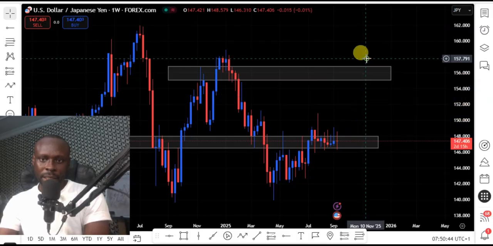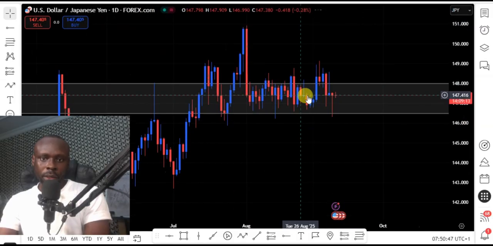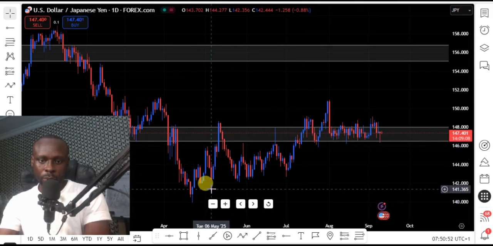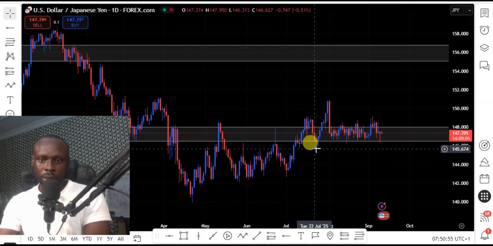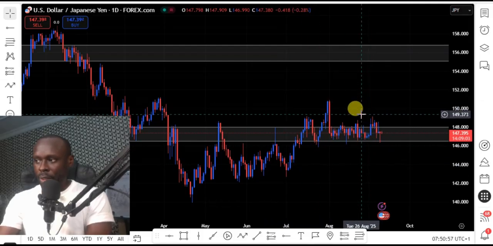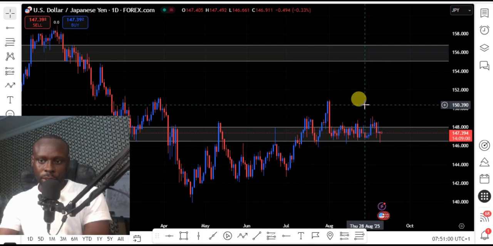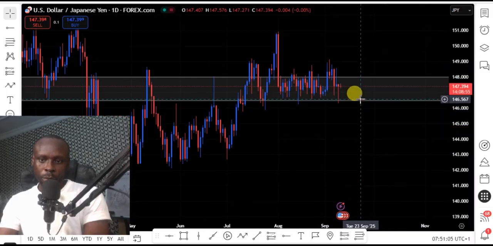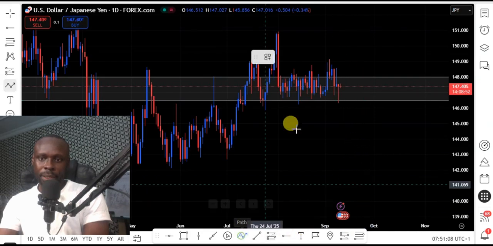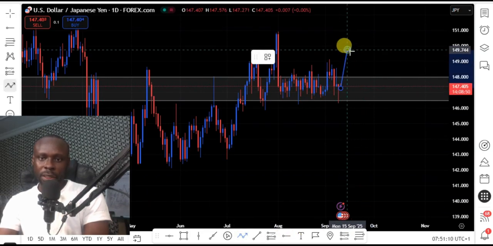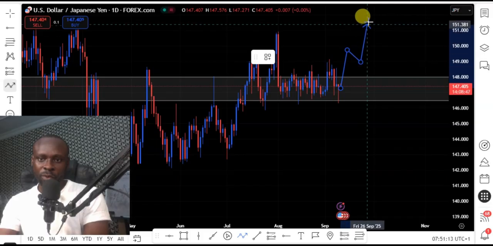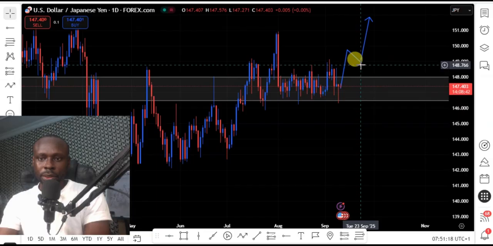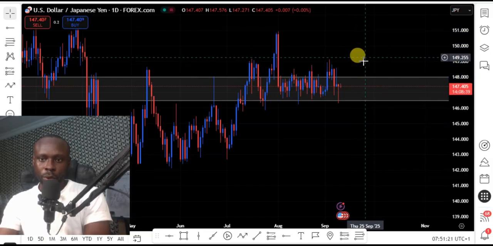So let's go to our daily chart. Let's look at the structure of the USDJPY, because I really have an interest in this USDJPY. On the USDJPY, we have this lower low, higher low, higher low, higher low, higher low. These higher lows indicate an uptrend structure for the USDJPY. So we expect more buys on the USDJPY, but we need a clear direction. After we have a price close above this resistance, then we expect a retest before we look for further buys for the USDJPY. So that is my analysis for the USDJPY.